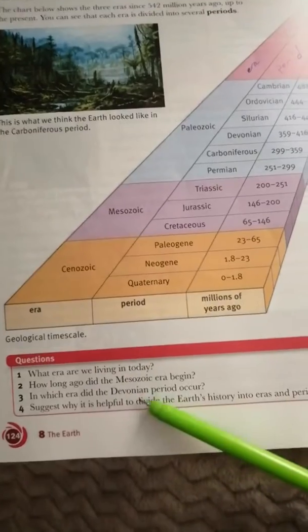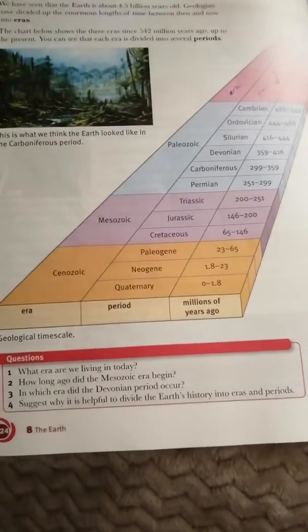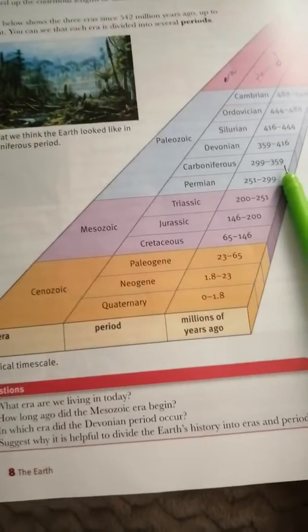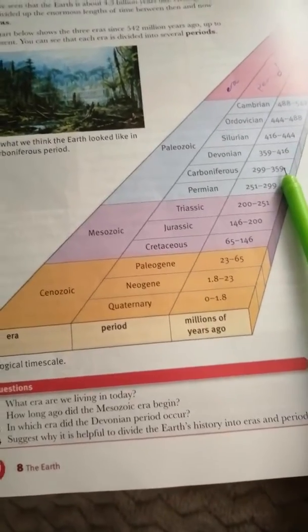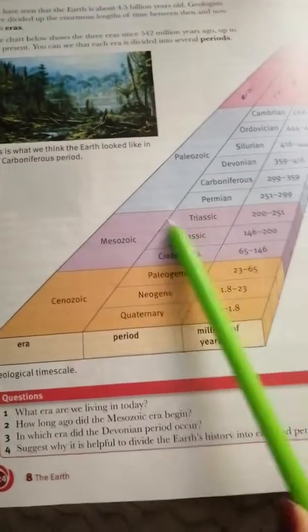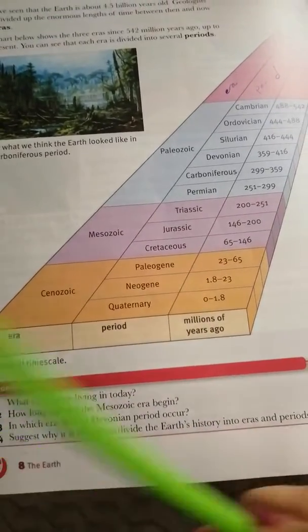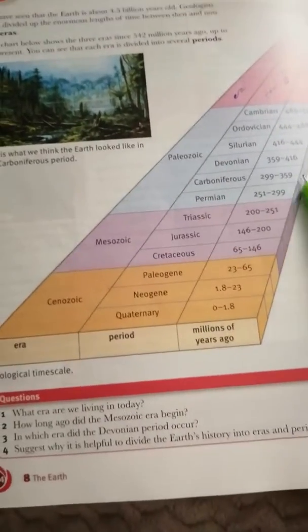So just why it's helpful to divide the Earth history into eras and periods. Now, what's the point of doing this? It's a lot easier to study the Earth, the age of the Earth, the animals that lived before us, the shape and the structure of the Earth. It's very helpful to know these things and to study them this way. It makes it a lot easier and more organized for us to study them like this.